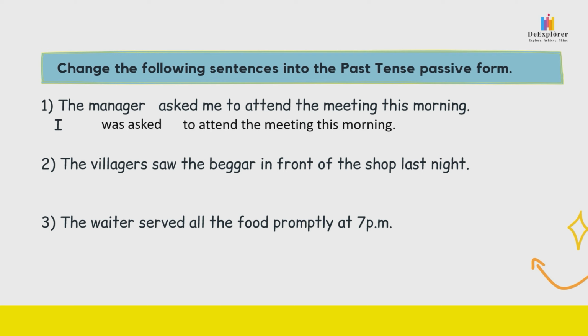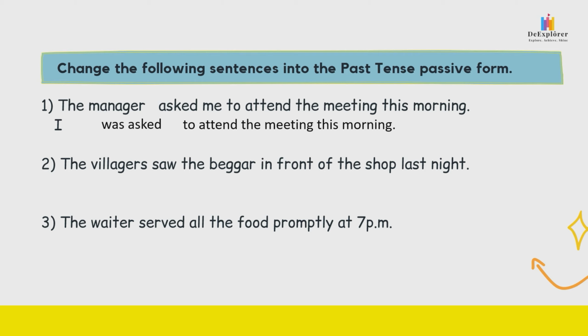Right? So those of you who want to write the word by, 不要写后面，写在动词过后。I was asked by the manager to attend the meeting this morning. Okay, so this is the answer for number 1. You can pause. Write your answer first, listen to me, then only you do question number 2.